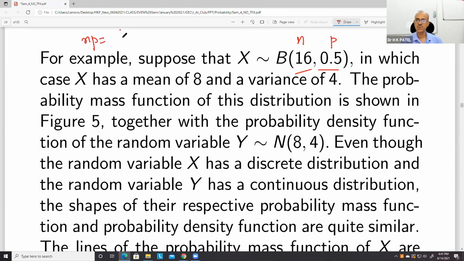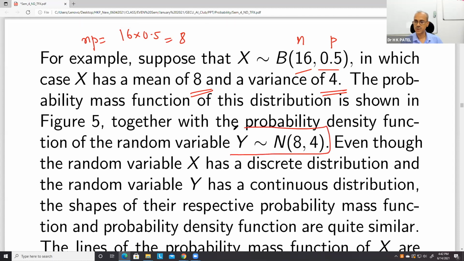So np will be 16 into 0.5, that is equal to 8. So this is the mean, and the variance is npq, that is 4. Okay, and therefore this binomial distribution will be approximated by a normal distribution having mean 8 and variance 4.